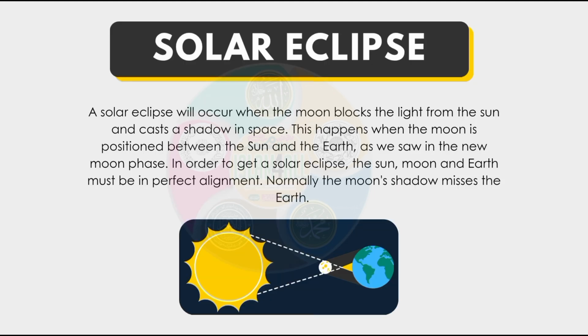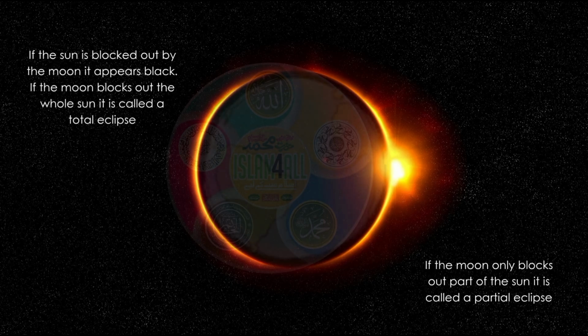Solar eclipse. A solar eclipse will occur when the moon blocks the light from the sun and casts a shadow in space. This happens when the moon is positioned between the sun and the earth, as we saw in the new moon phase. In order to get a solar eclipse, the sun, moon and earth must be in perfect alignment. Normally the moon's shadow misses the earth.